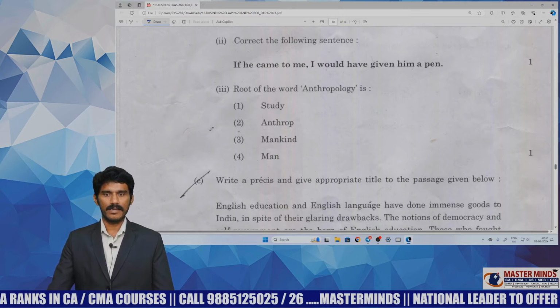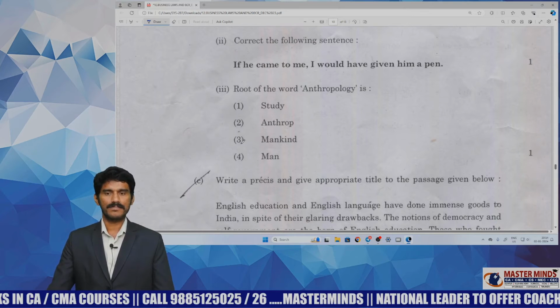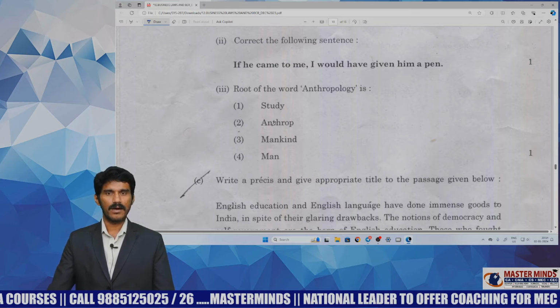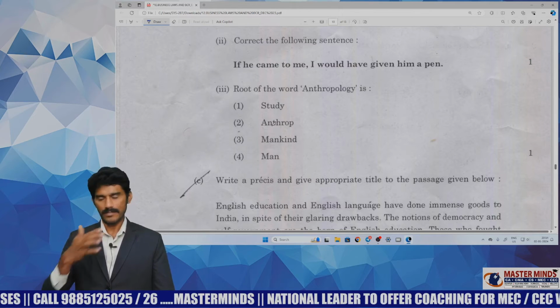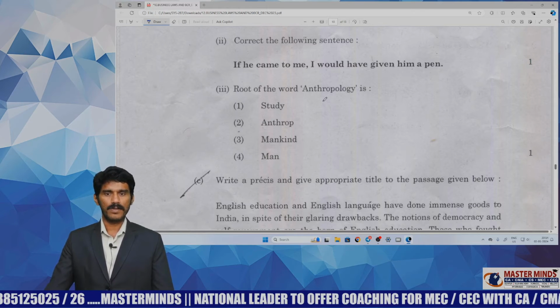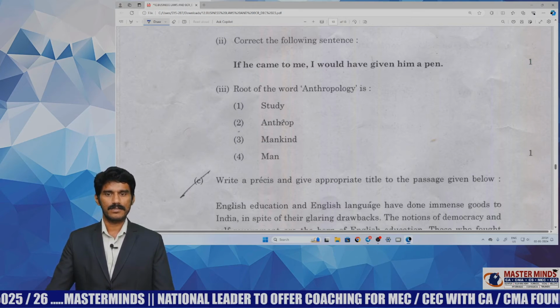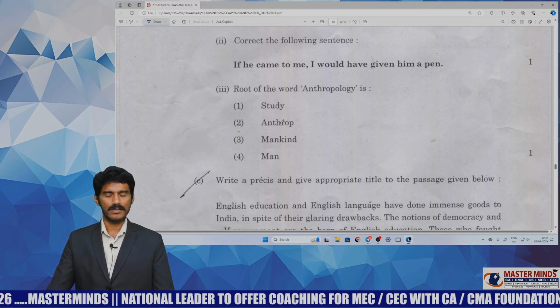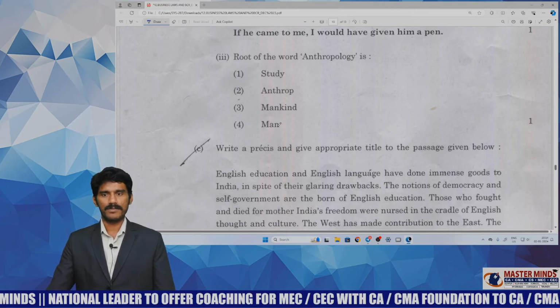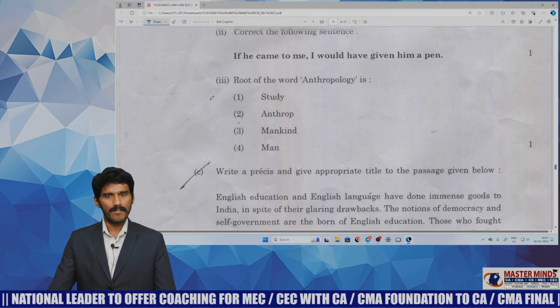Next, 8B3, root of the word anthropology, is a question based on root words. Of course, it's covered in our study material. Anthrop is the root form for this. The question is tested, not directly asked; you just have to find the root form, that's anthrop. Medium level question.